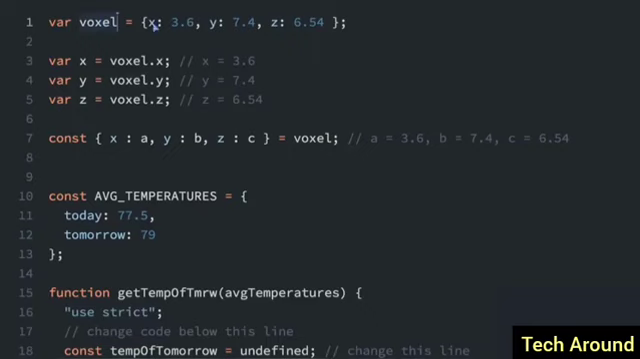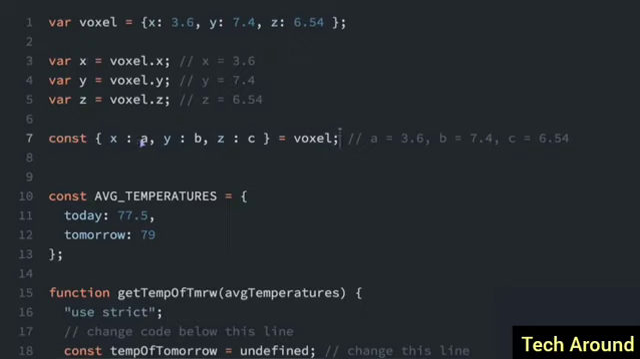So if we wanted to take each individual element in this object and assign it to its own variable, this is the old way of doing it. So you could do voxel.x, this stores x, voxel.y stores y, voxel.z, this stores z. Now with destructuring, there's a simpler and quicker way to assign variables for each element in an object. So here's the destructuring syntax right here.